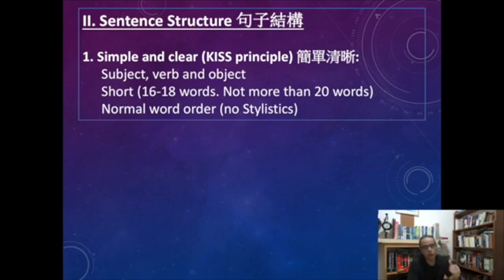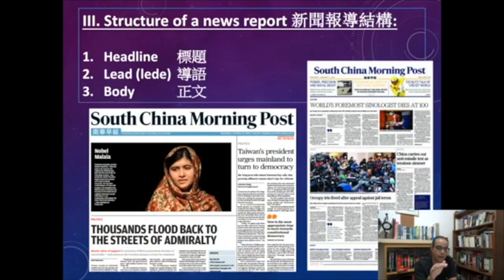As I said, use the normal word order, subject, verb, and object. The structure of the news reports starts with the headline. Sometimes there is sub-headlines, but this is not necessarily, it's just optional. Then the lead. The lead should be only one paragraph, one sentence in English. In Chinese it can come in 2 sentences. Then the body of the report, and there is a conclusion, but again this is optional, and later on we'll talk about each of these parts.